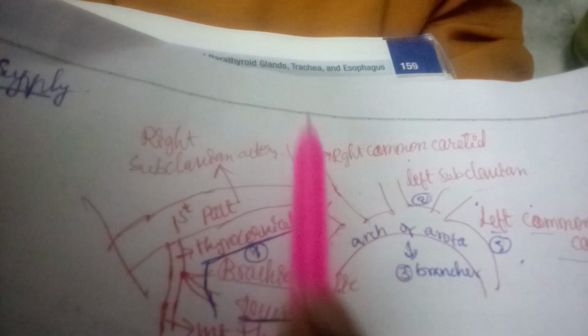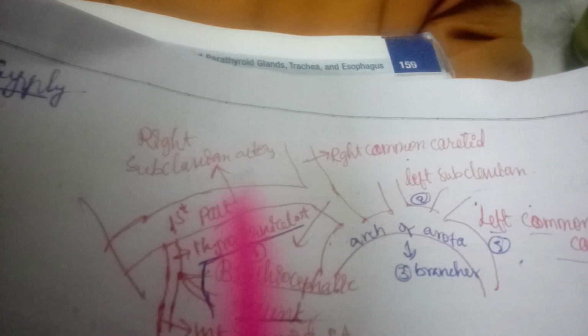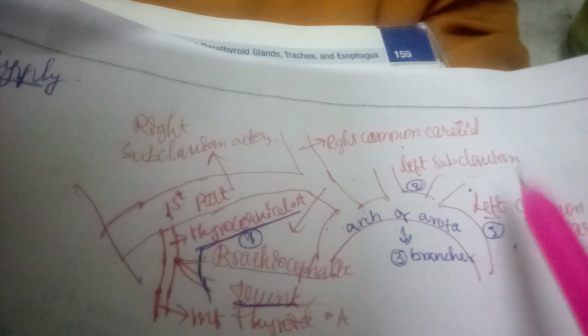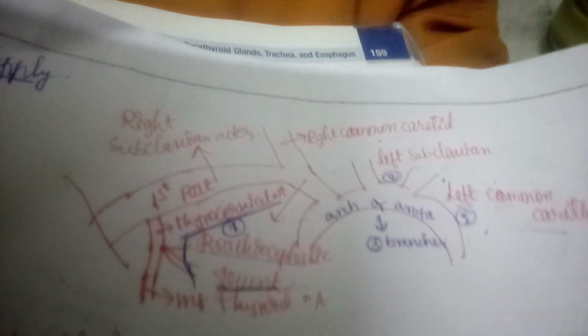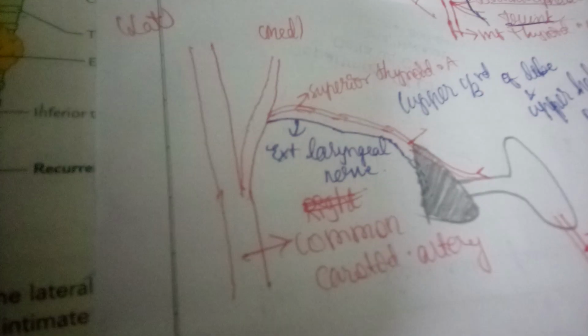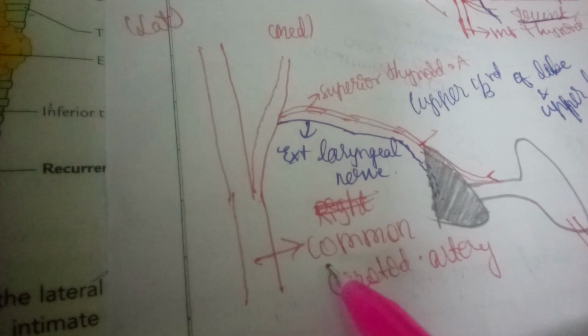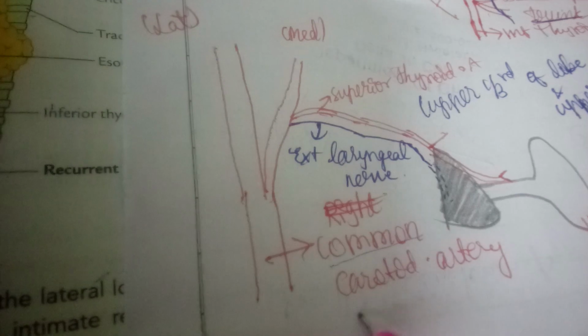Okay, so how do the right or left common carotid proceed, let us see. Whichever carotid artery it is, the common carotid artery passes upwards towards the neck, and while passing, it splits into internal and external